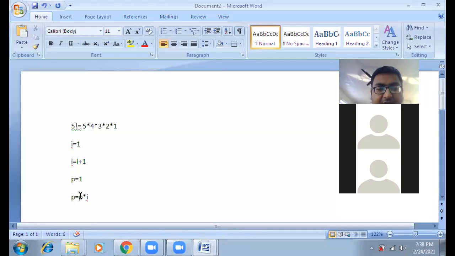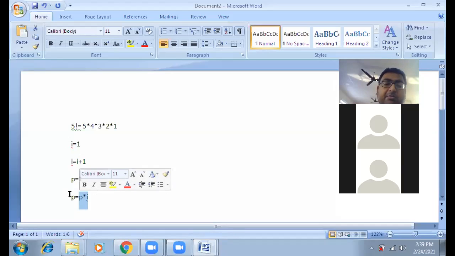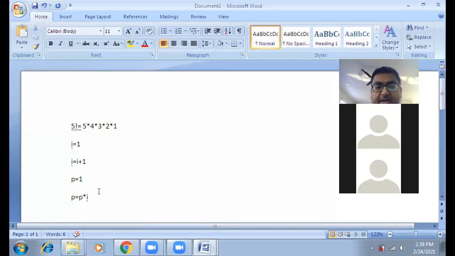So at the right hand side, we are simply multiplying, and the value generated after multiplication will be stored at the left hand side variable P. Or you can say in a better way that the old value of P is updated by the new value of P. Why is the old value of P updated by the new value of P? Because we are putting this entire process into a loop.